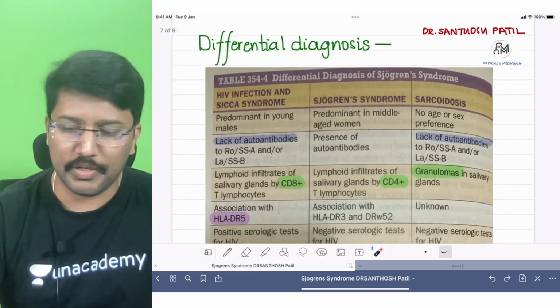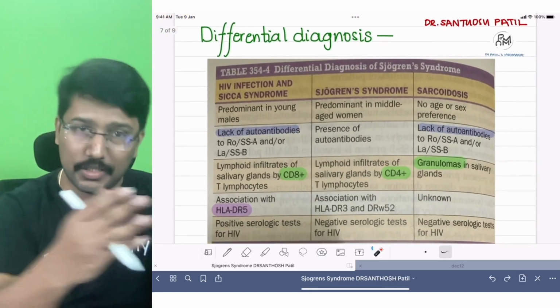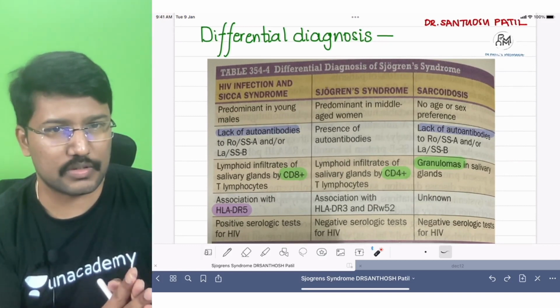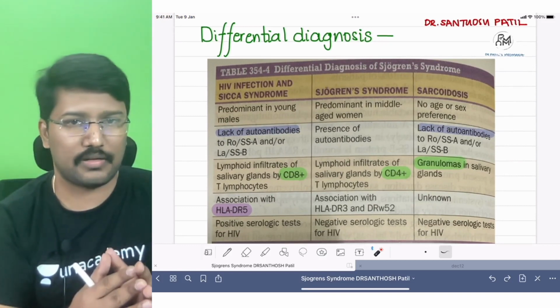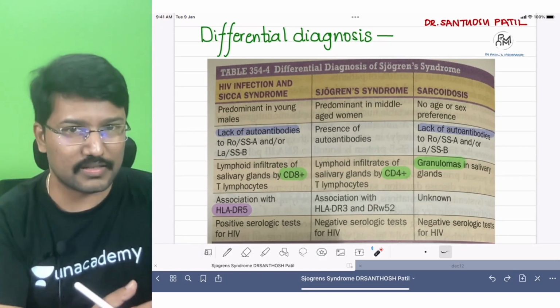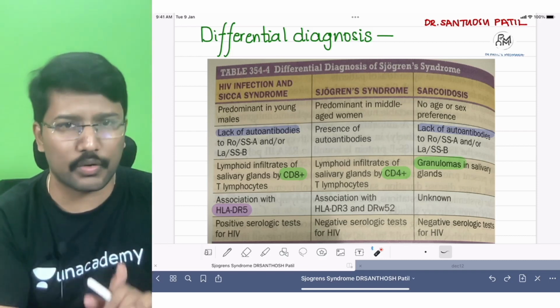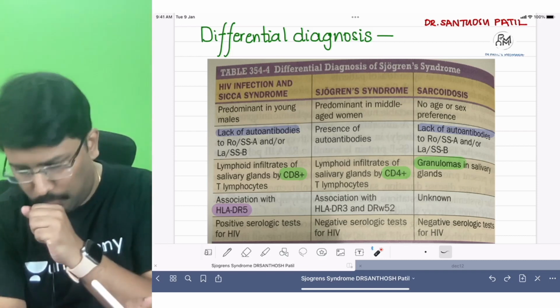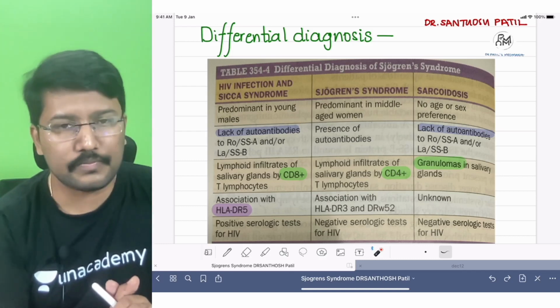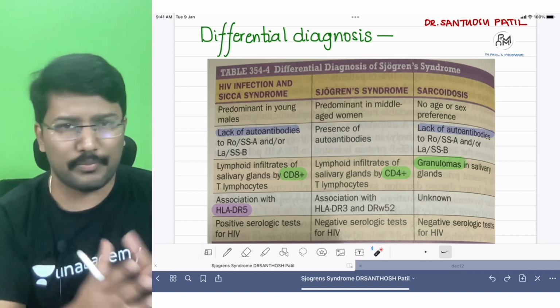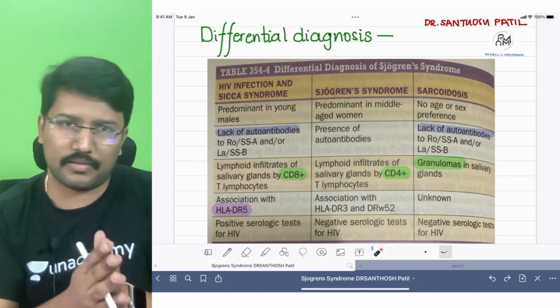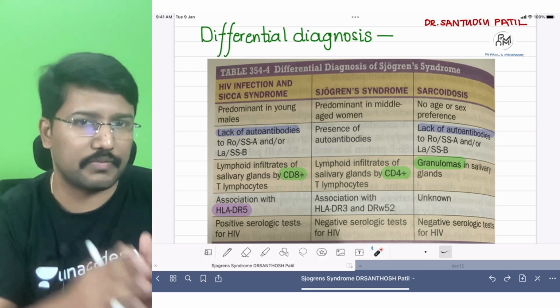Okay. Now coming to differential diagnosis. For individual symptoms, there are important differential diagnoses. For example, if you talk about xerostomia, atropine and related drugs and certain psychotropic drugs become important differential diagnoses. Similarly, for dry eyes, there may be other important differential diagnoses. I don't want to get into that because these are individual symptoms and their associated differential diagnoses.